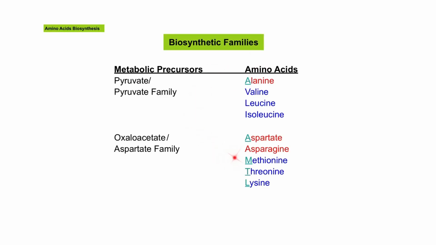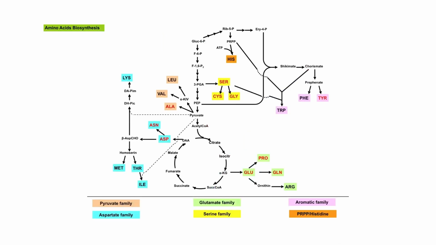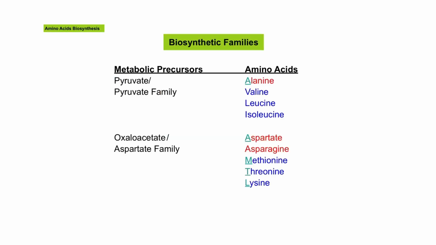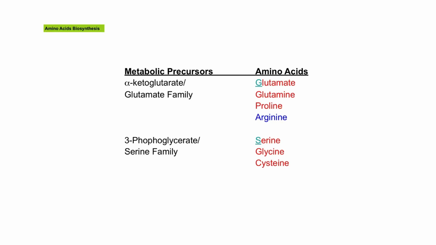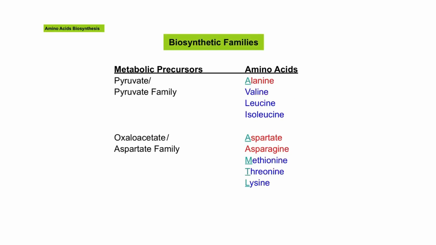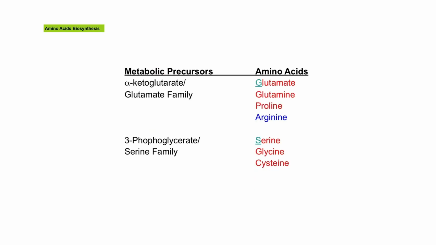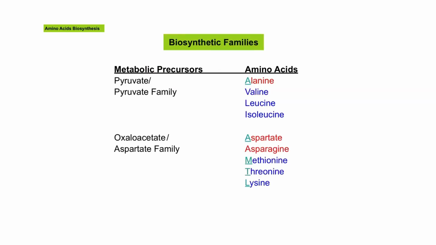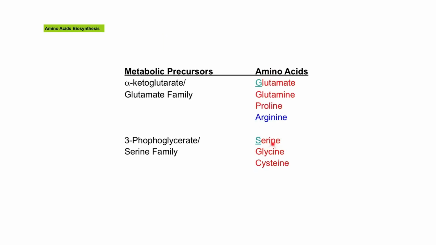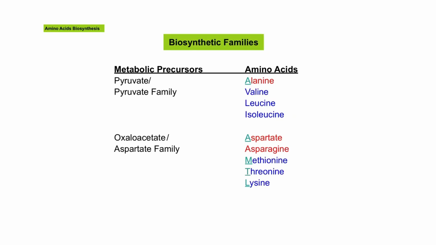Here is the same information as in the figure I explained before, to show the family groups of precursors. This is precursor 1, 2, 3, 4, 5, 6. Six precursors that give rise to all the total 20 amino acids. The ones in blue color here are the essential amino acids, while the ones in red are the non-essential amino acids.